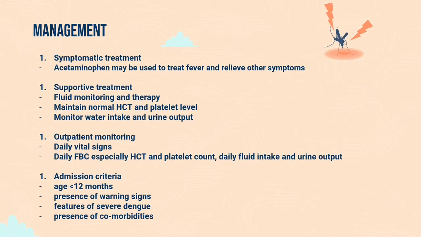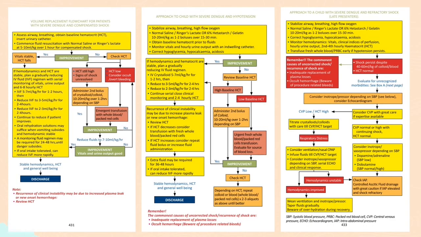So all children with dengue infection who are treated as outpatients should have daily clinical and laboratory monitoring, such as full blood count, especially hematocrit and platelet count, daily fluid intake, and urine output. For the admission criteria, a patient with age less than 12 months, presence of warning signs, features of severe dengue, and presence of comorbidities.